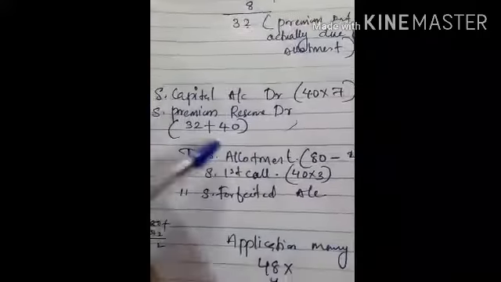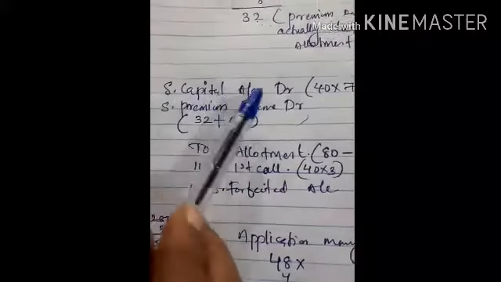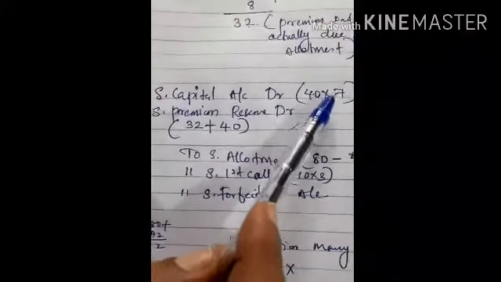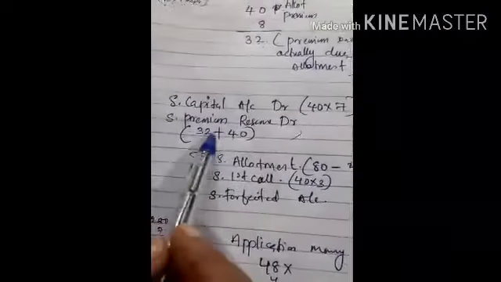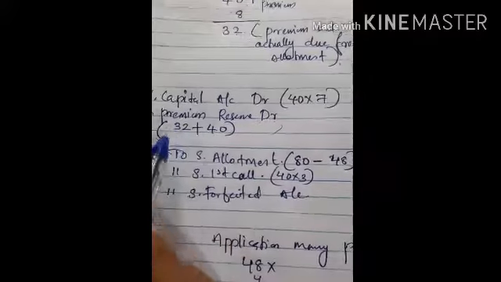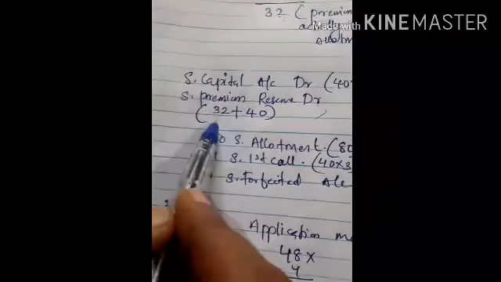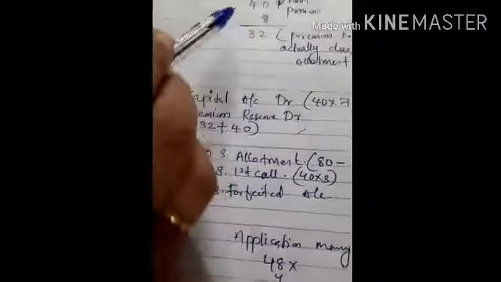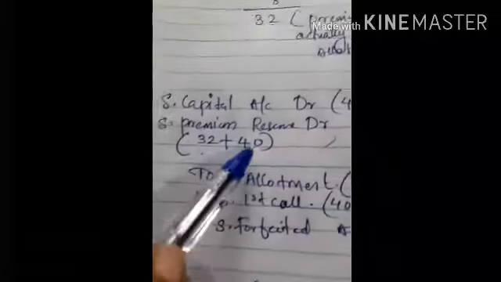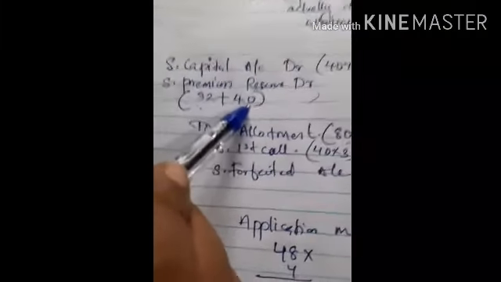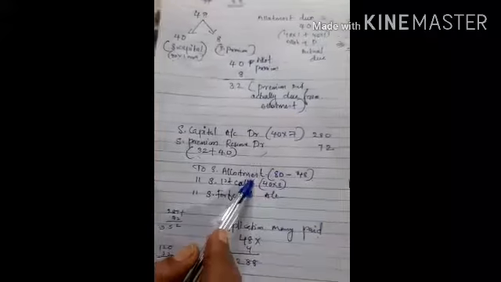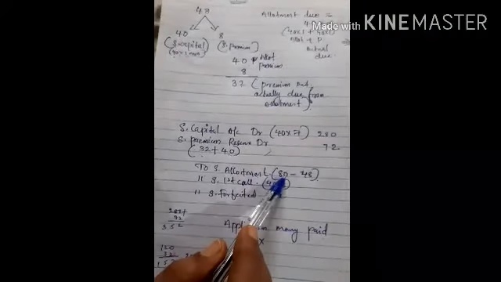Then how will we write this entry? Share capital account debit, 40 shares at 7 rupees each, total 280. Then securities premium reserve debit, this 32 rupees share allotment premium not received, that means after adjusting the 8 rupees, balance 32, plus 40 rupees first call premium not received, so total 72. And to share allotment, actual amount due 80.